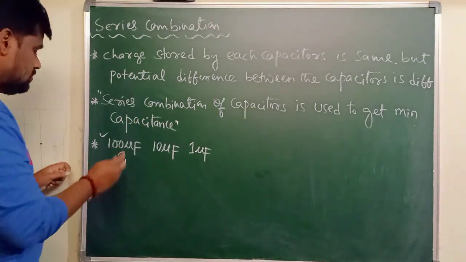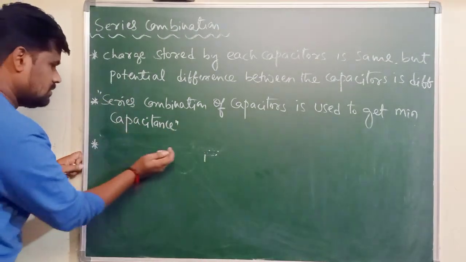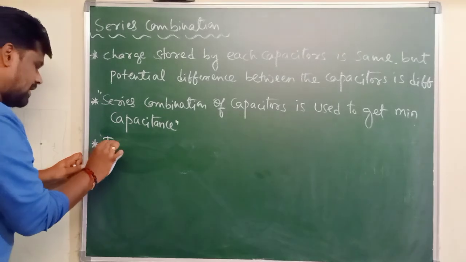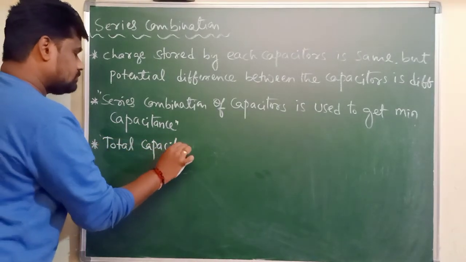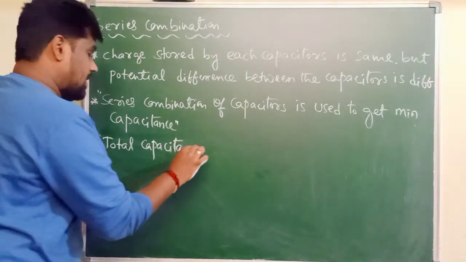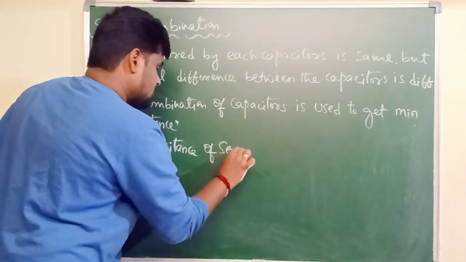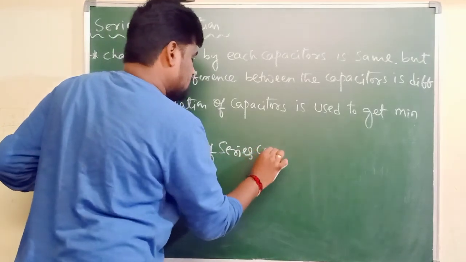That is the property of series combination. So what can I write?